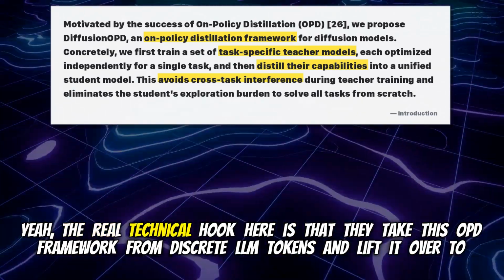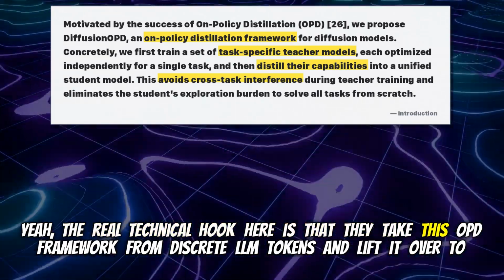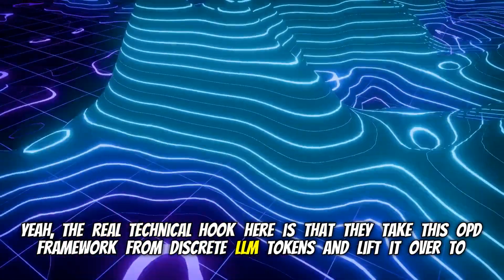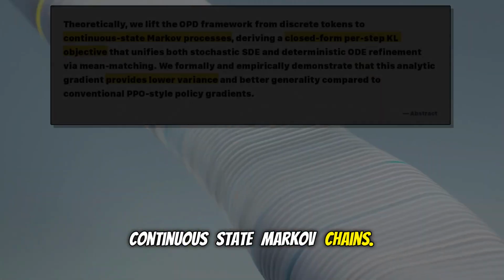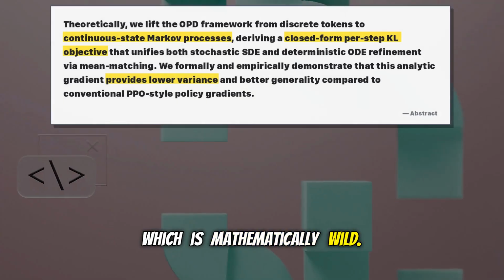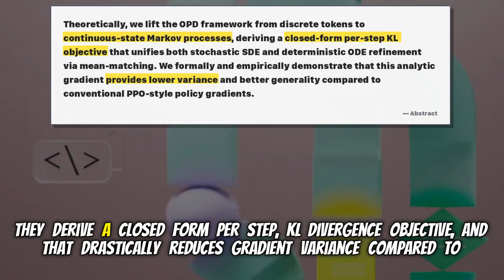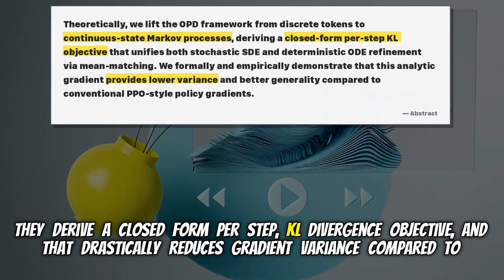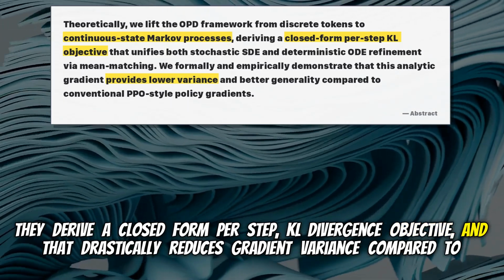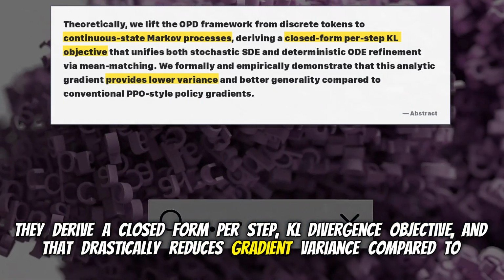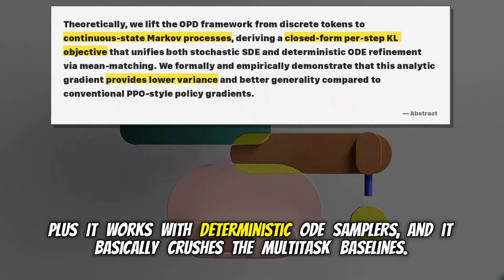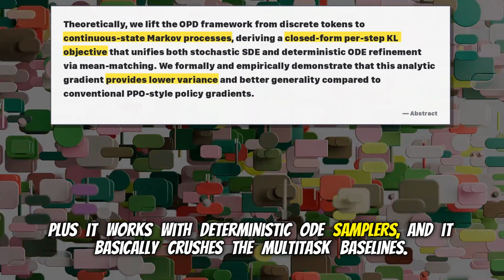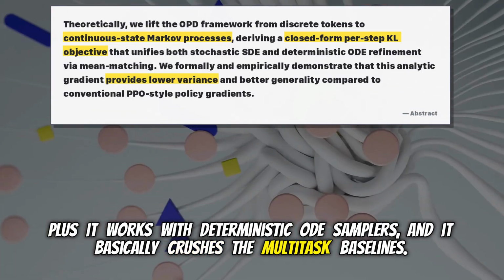Yeah, the real technical hook here is that they take this OPD framework from discrete LLM tokens and lift it over to continuous state Markov chains. Which is mathematically wild. It is. They derive a closed form per step KL divergence objective, and that drastically reduces gradient variance compared to standard PPO. Right. Plus, it works with deterministic ODE samplers, and it basically crushes the multitask baselines.